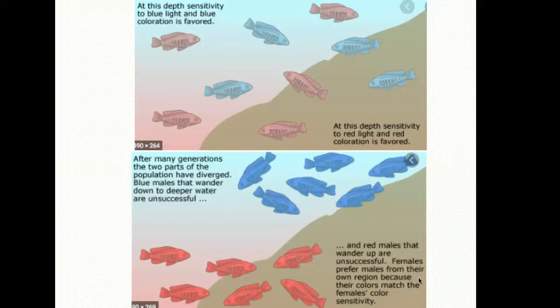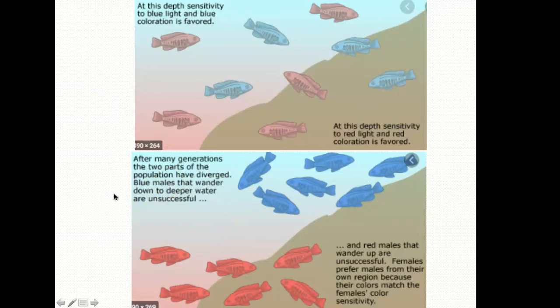So they are diverging, right? They're not going to be able to mate with each other anymore because of this preference of the females in this case. And the preference causes them to be unable to reproduce, which is that definition of speciation again, right? We have to have the ability to reproduce, okay? And this is because of sexual preference.